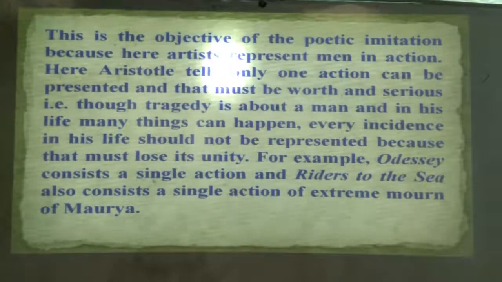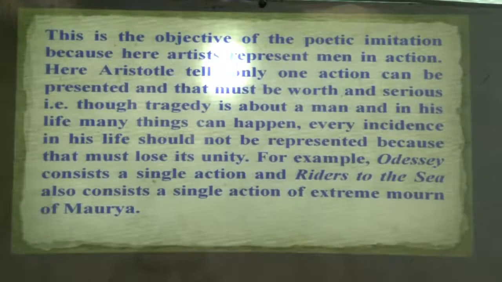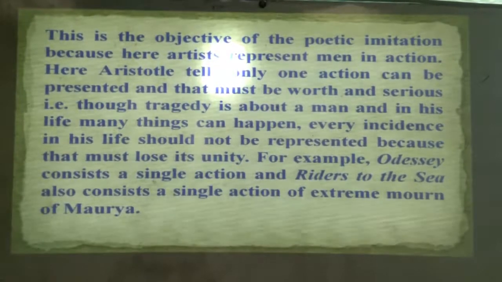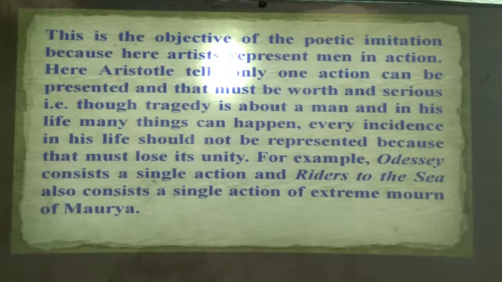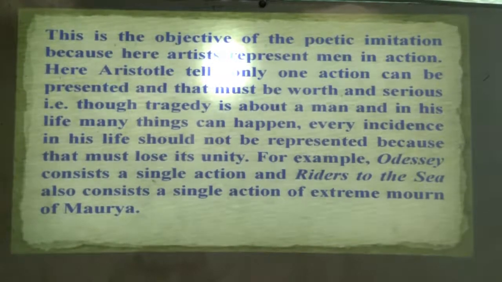That means though tragedy is about a man and his life, many things can happen. Every incident in his life should not be represented because it would lose its unity. So in your life, how many actions are we representing? Only one action we can present. At the same time, we mentioned that man in action and human nature can be represented. But in a man's life, a number of incidents may have happened.